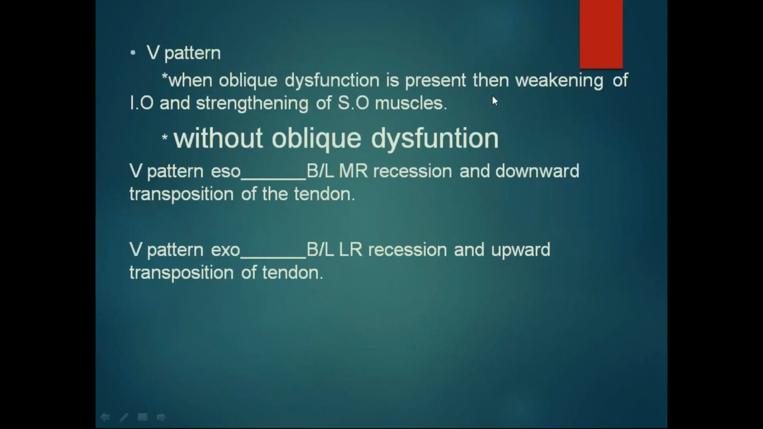When oblique dysfunction is present, weakening of the inferior oblique and strengthening of the superior oblique muscles should be done for V pattern. Without oblique dysfunction, for V pattern esotropia, bilateral medial rectus recession and downward transposition of the tendon should be done. For V pattern exotropia, bilateral lateral rectus recession and upward transposition of the tendon should be done.